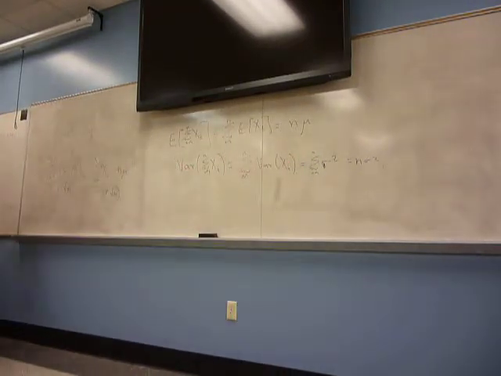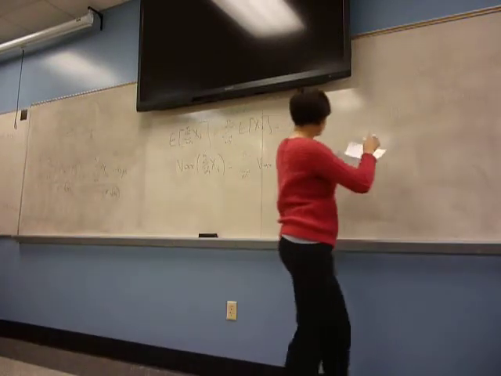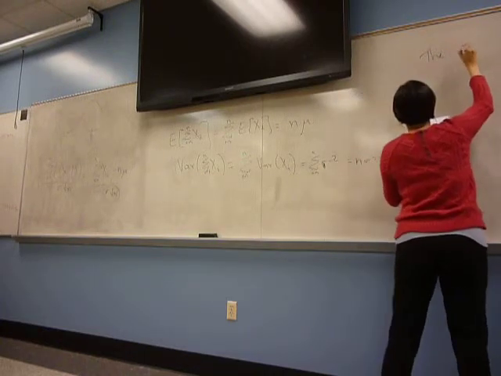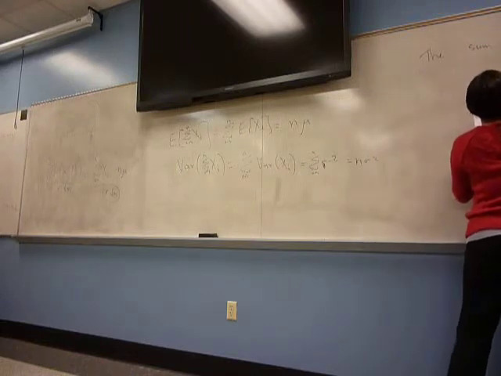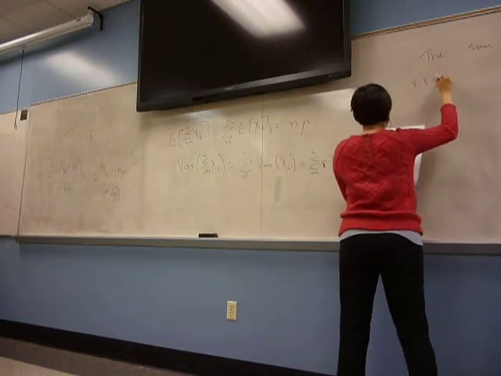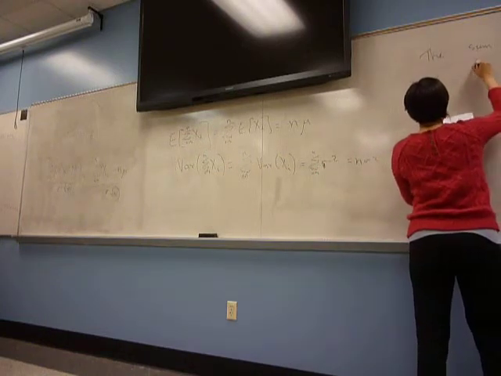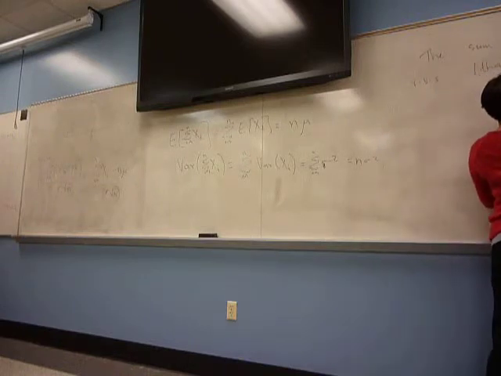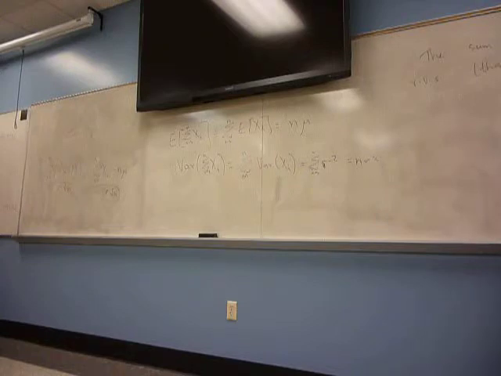Now let me write down the statement of the central limit theorem. Okay, so what you're basically saying is the sum of a large number of independent random variables, and this is important, these random variables need not be normal. If they are normal, then that's trivially true.